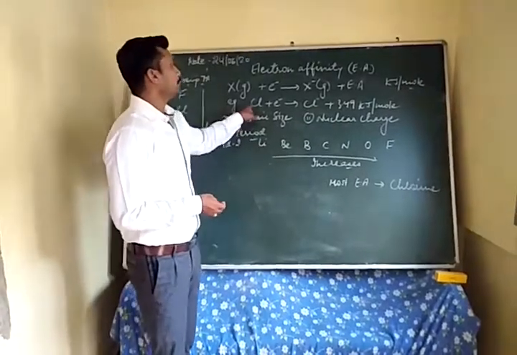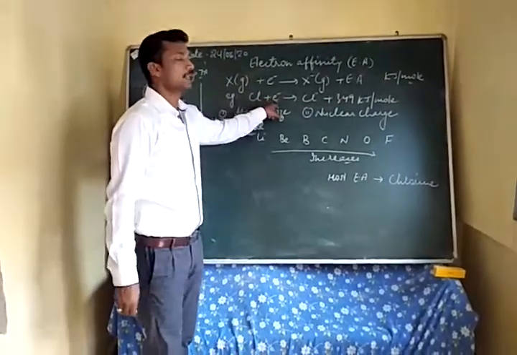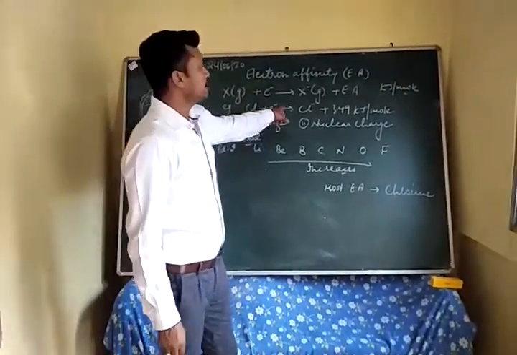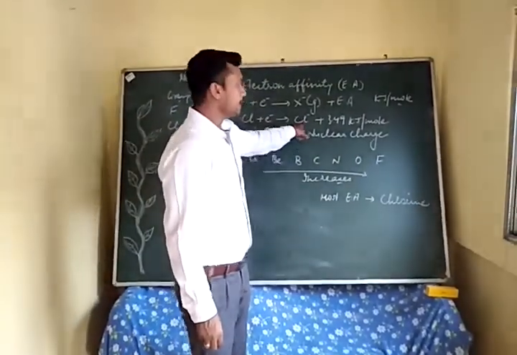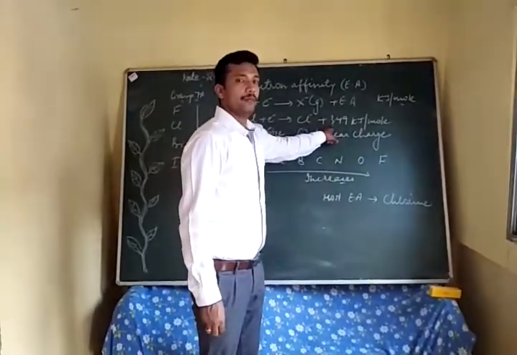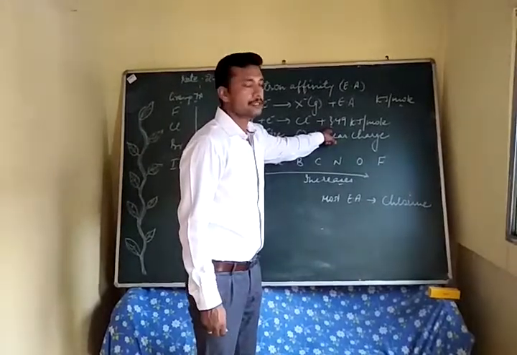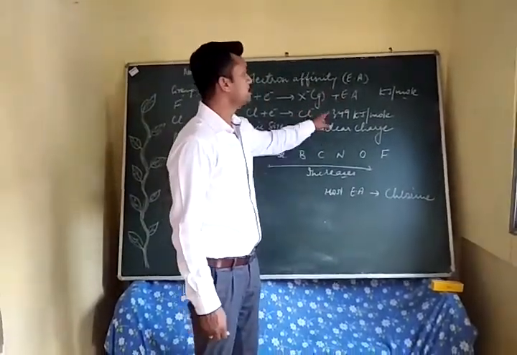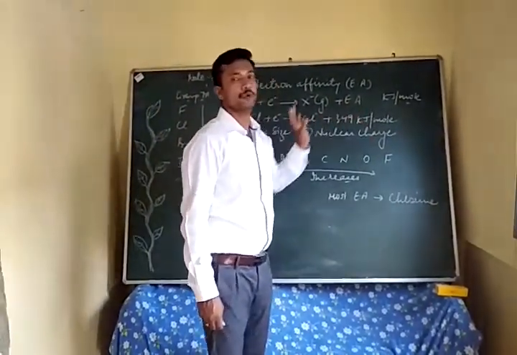We have one example, like chlorine. When it gains one electron, it changes into chloride ion, and at the same time some amount of energy is released, and the amount released here is 349 kilojoule per mole.